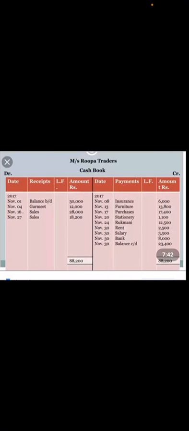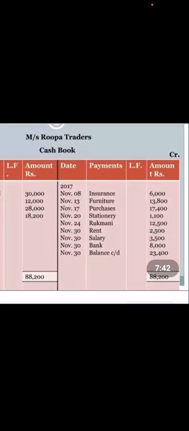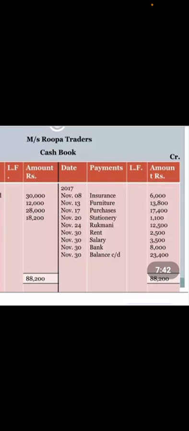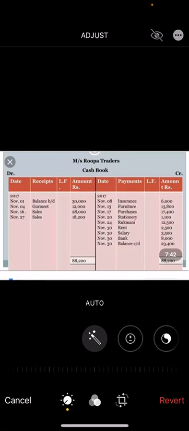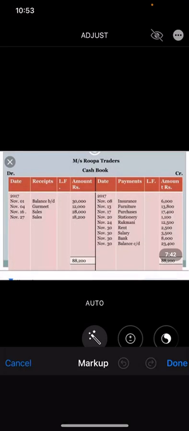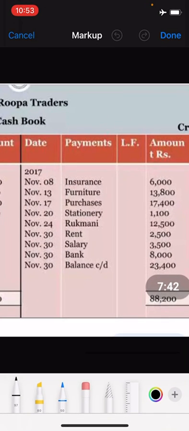So your journal entry is furniture account debited to cash account. So your cash account is credited, so on the credit side of your cash account you have to write furniture. Amount is 13,800. I hope you can see here.